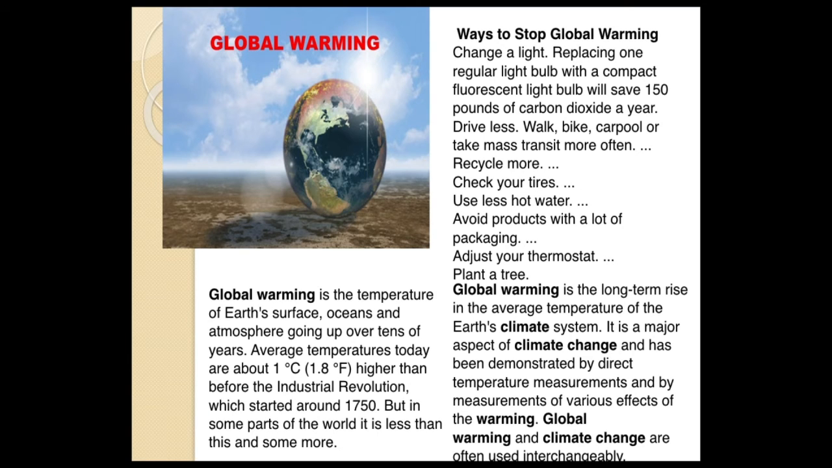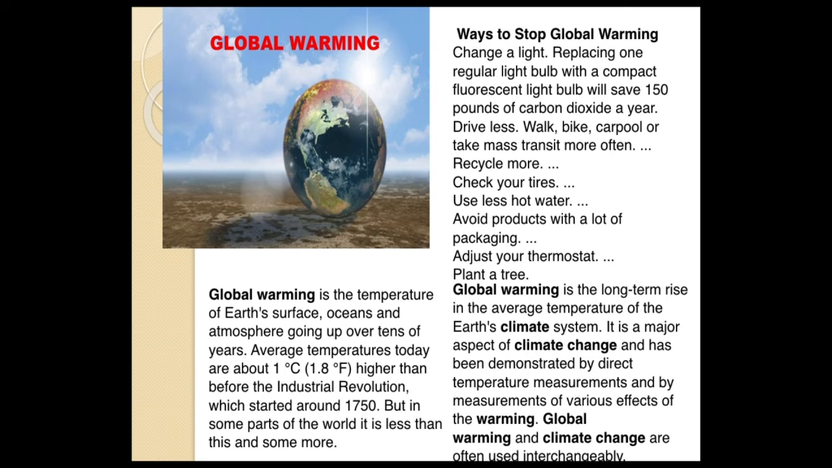So global warming is the temperature of the earth's surface rising. See, in some parts of the world global warming is high, in some parts it is very less. If global warming is more, then greenhouse gases will be more, and finally the temperature of the earth will be more. So in the Antarctic, Arctic regions, the polar regions, ice will melt, sea level will rise, and so many destructions will happen.